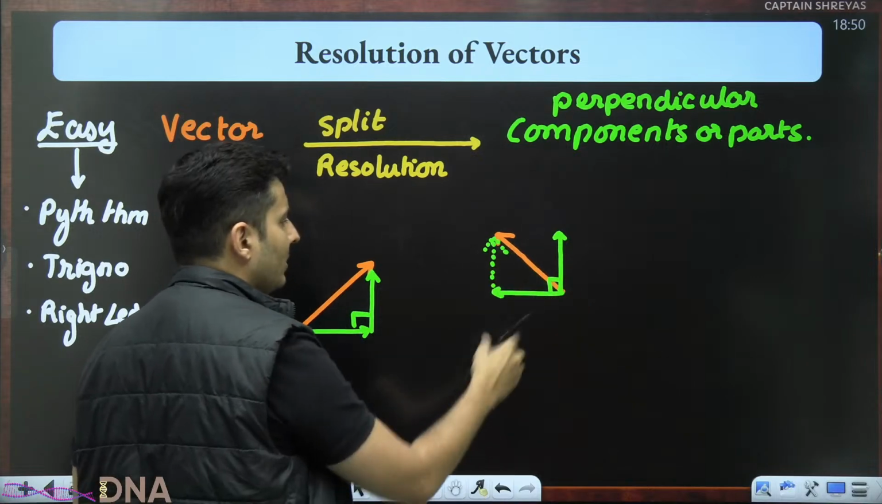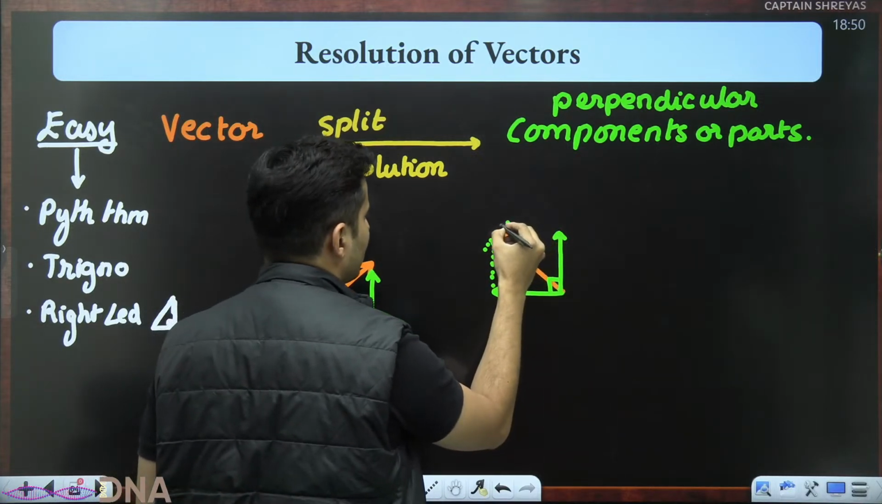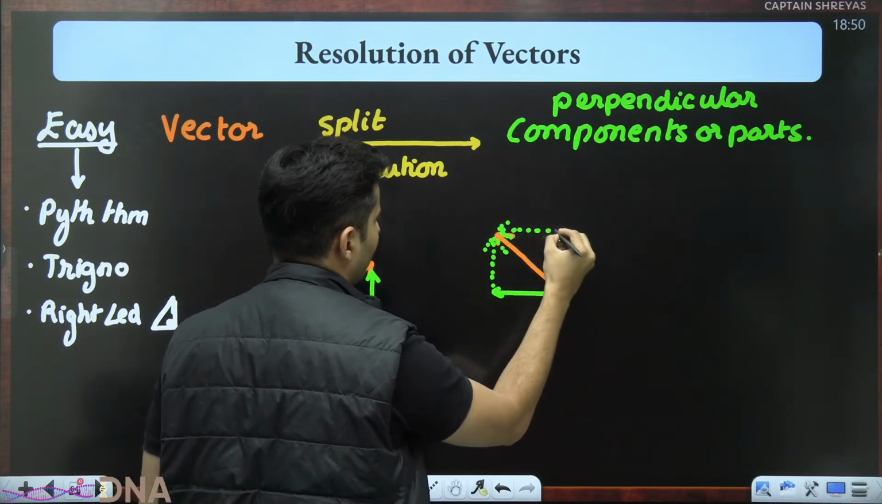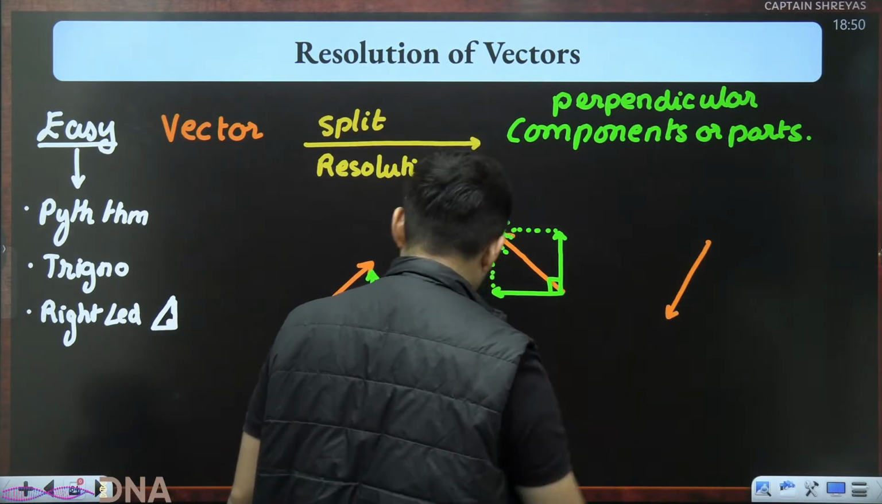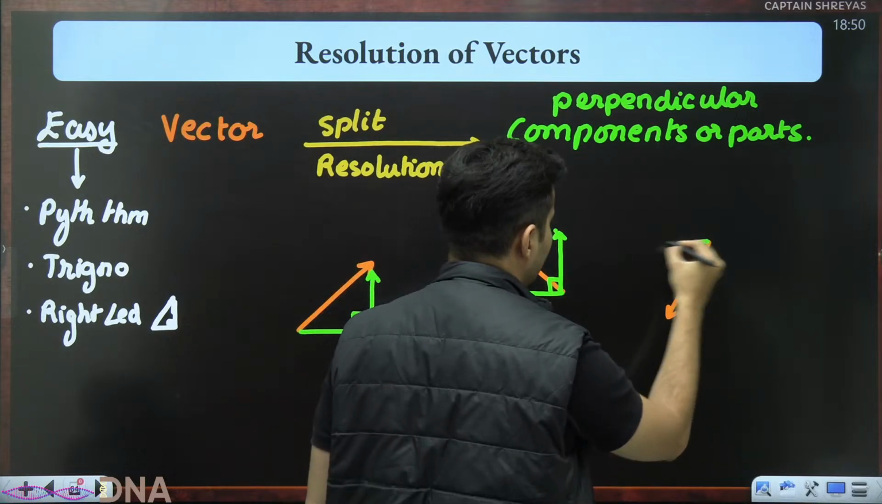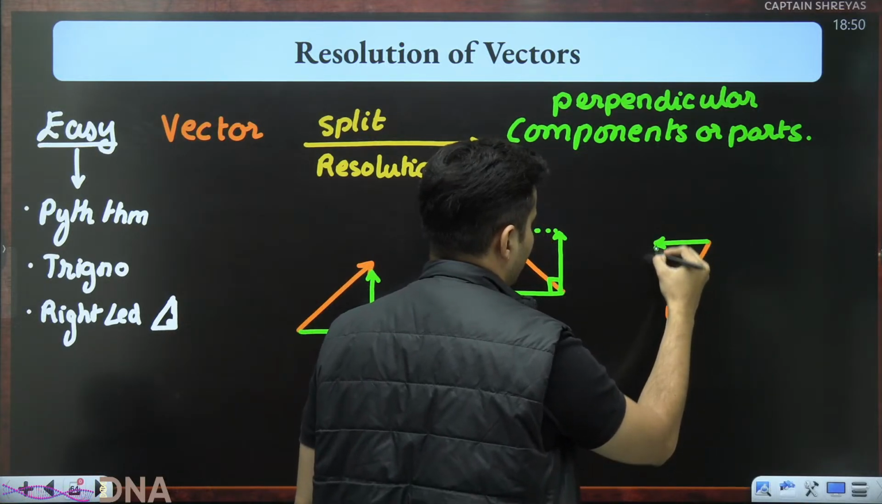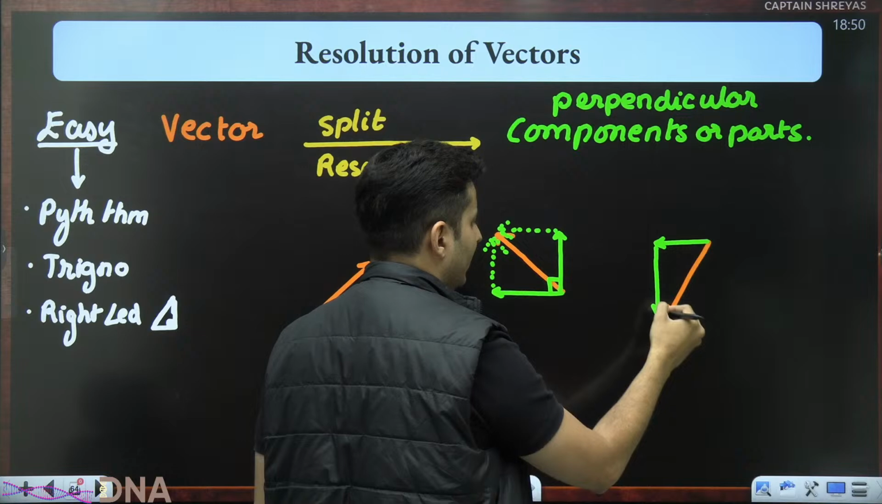It's one and the same thing. Or I can even shift this over here. It's one and the same thing. If I had a vector like this, again I can split it into two components, one component here and the other component over here. The resultant is still the same.